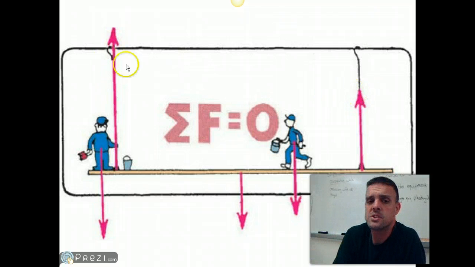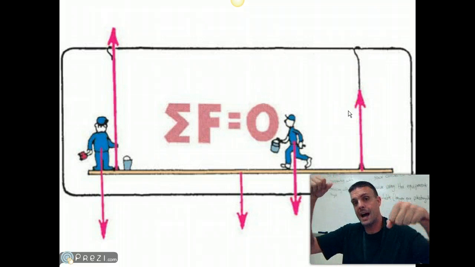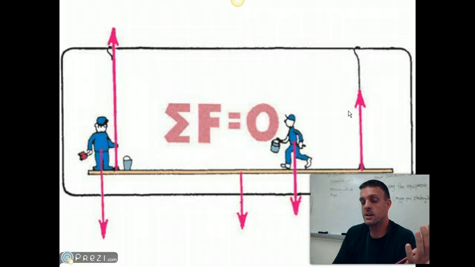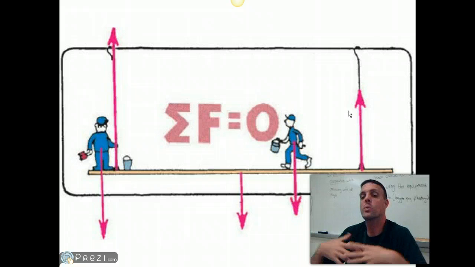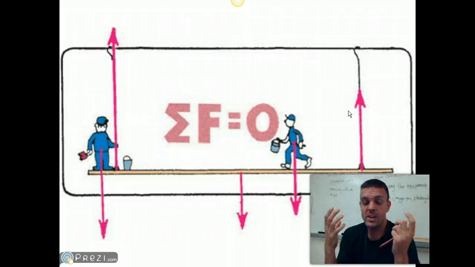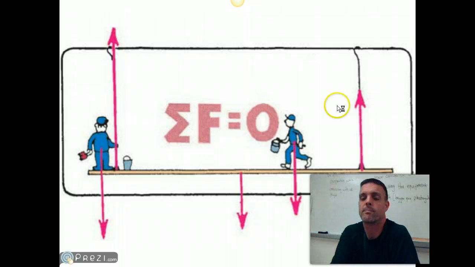The tension is pulling up, the board and the guys are pulling down, and because all the forces in play here cancel each other out, we have a sum of all those forces equaling 0. What do we have as a result? We've got something at rest.